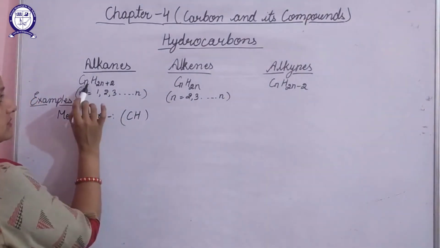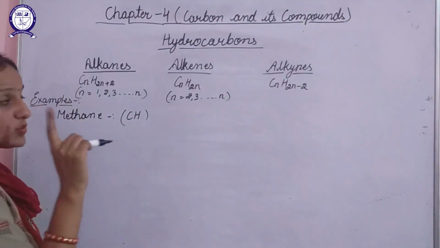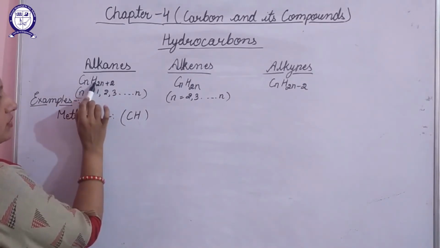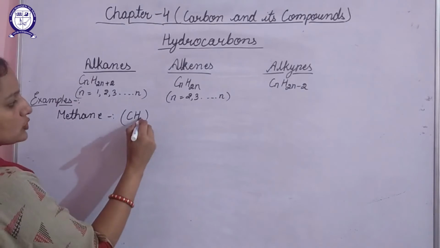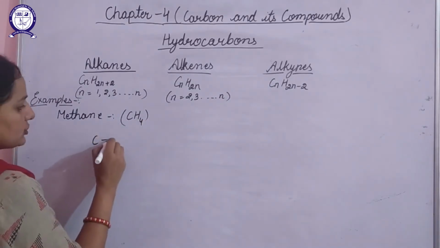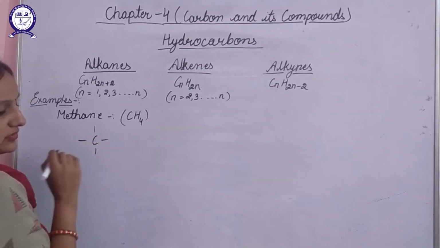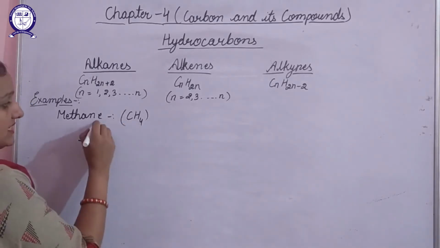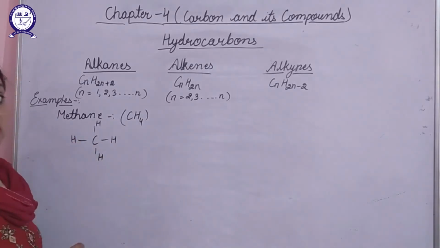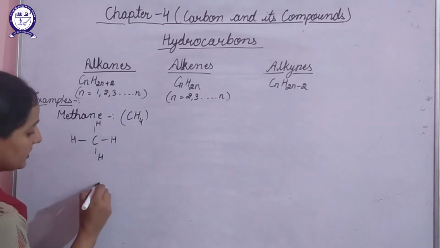So if you substitute the value of n as 1, what you will get is C as 1, and in place of H, what you will get is 4. So methane is represented as CH4. If we want to draw the electron dot structure here, see, one carbon atom is connected to 4 hydrogen atoms. So how will this combination take place?